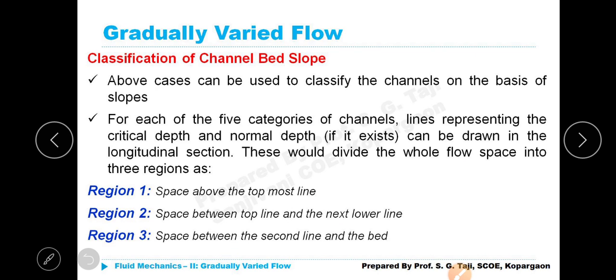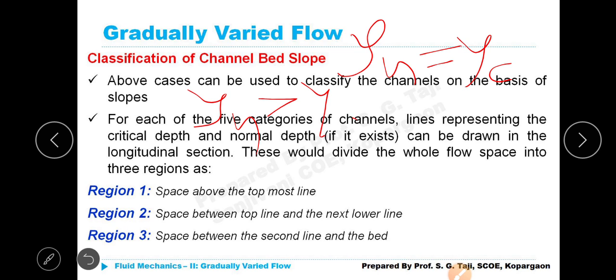Before we go to the actual sketches which have been given for better understanding, suppose I write as per the data, what do we know? yn can be equal to yc, which means critical flow. yn may be greater than yc, that means subcritical flow. yn may be less than yc, supercritical flow.